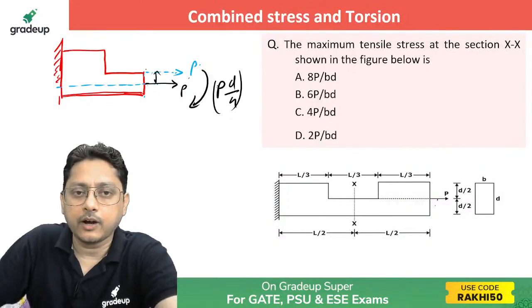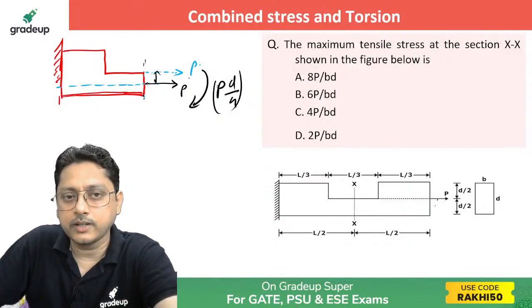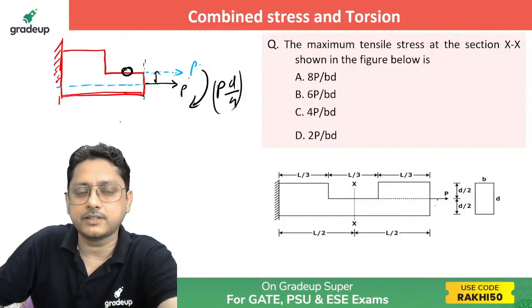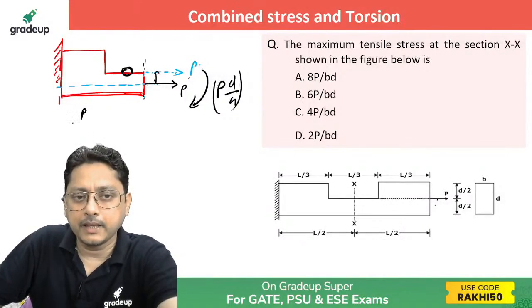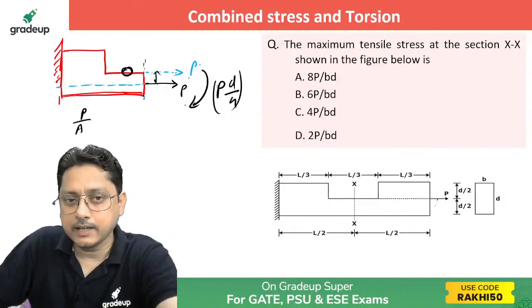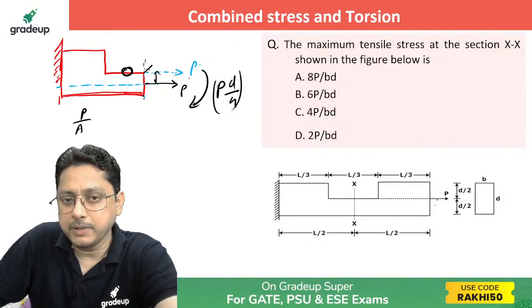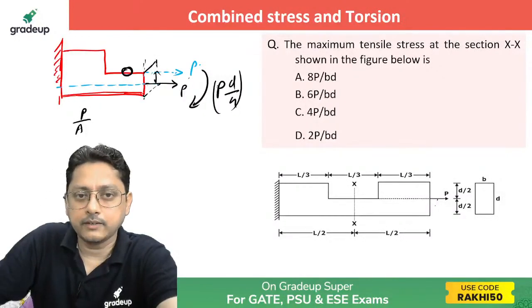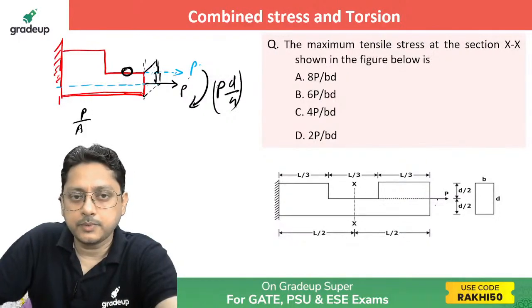Now just calculate at this section what is the maximum tensile stress. Maximum tensile stress will be at this location, right? So maximum tensile stress will be directly P by A. What is the area here? Suppose B is the width, a constant width, and the depth it has is d by 2 only. Everywhere it has a width B.